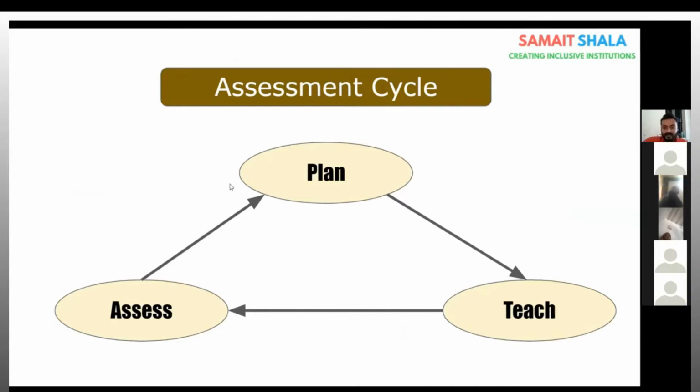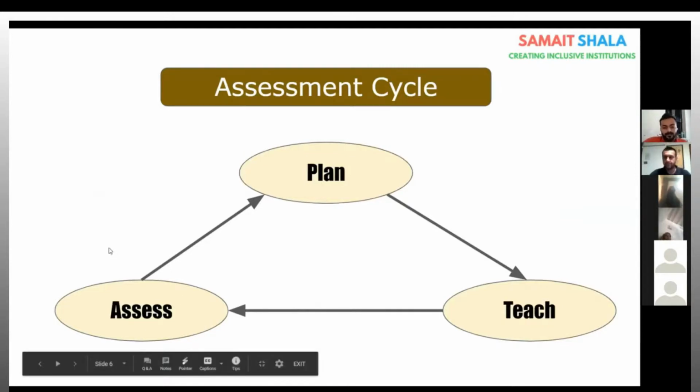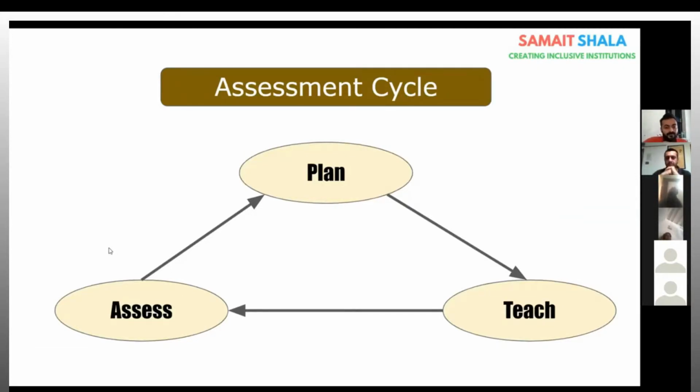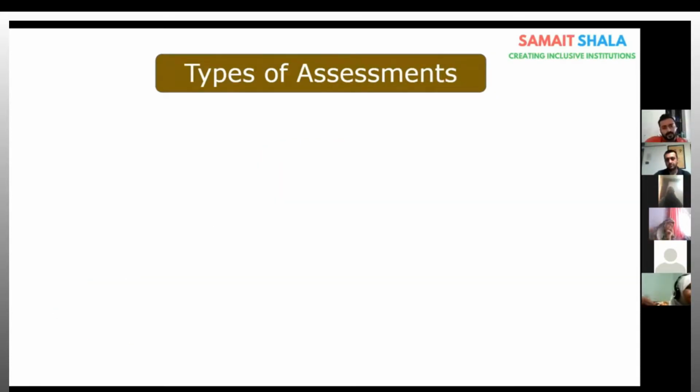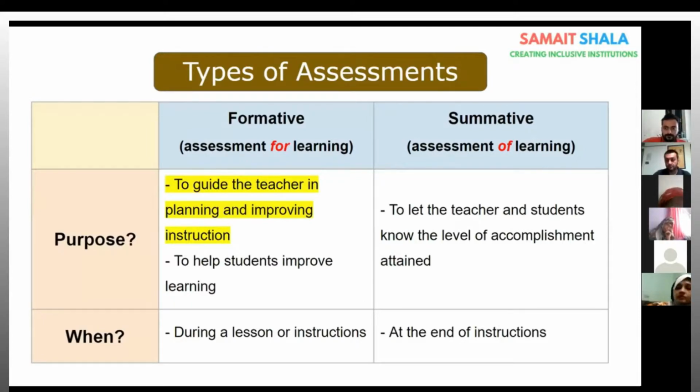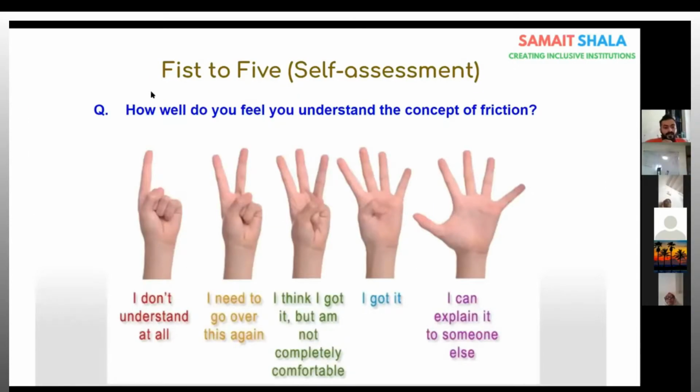We plan for a lesson, then we teach it, then we assess whether the students have learned, whether the students have understood, whether the students have achieved the outcome that we have desired or not. Tell me the difference between the two, or the purpose. Why do we conduct formative assessment? Why do we conduct summative assessment? We conduct formative assessment to know whether the concept which we are teaching, they are able to understand or not. And summative assessments are taken at the end, in the middle, that is in the 6 months, and at the end of the year.